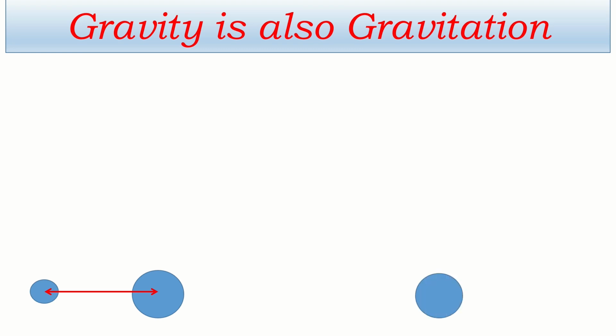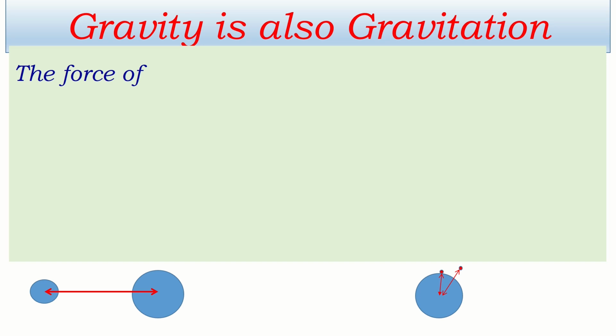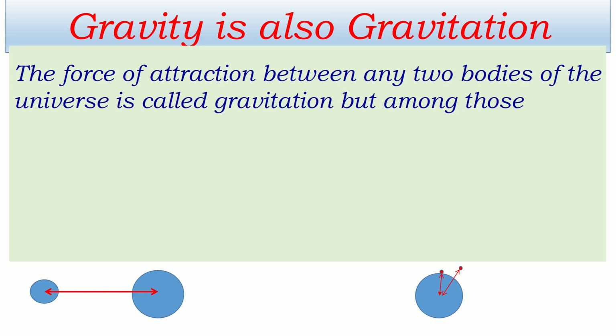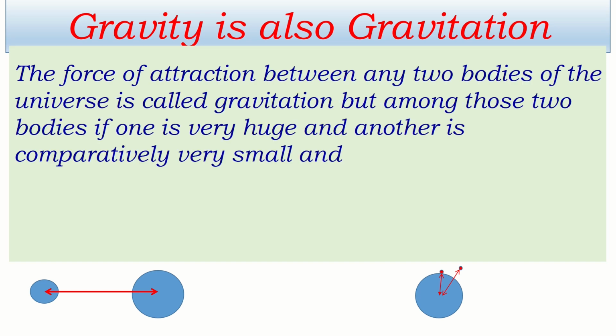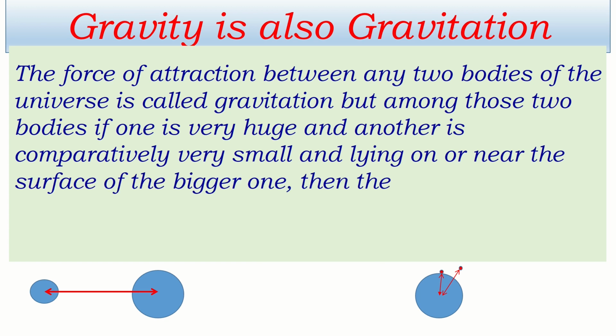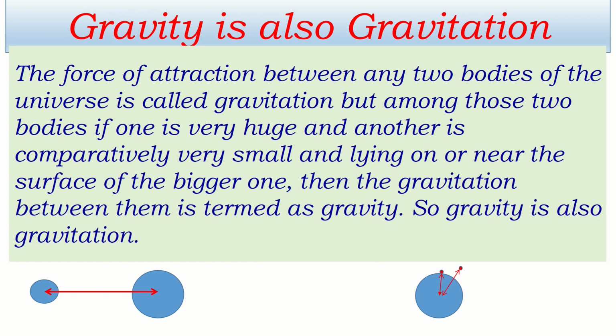But if one of them is very huge in comparison with the other, which is very small and lying on or near its surface, then the force of attraction between them is called gravity. That's why we can say that the force of attraction between any two bodies of the universe is called gravitation. But among those two bodies, if one is very huge and the other is comparatively very small and lying on or near the surface of the bigger one, then the gravitation between them is termed gravity. So gravity is also actually gravitation. This way we can answer nicely.